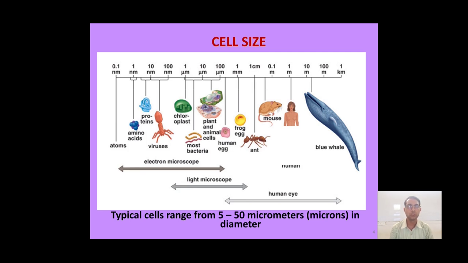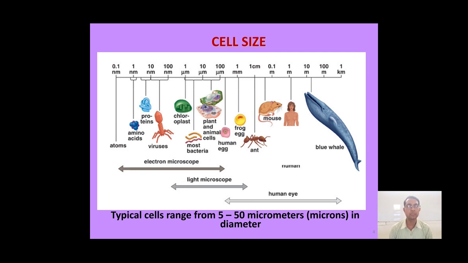So different sizes are given over here. Viruses have a very small size, in nanometers. Here you can see the scale that starts from nanometer, then micrometer, then meter, and up to kilometer. So atoms are very small, and as the nanometer size increases, it gives rise to the viruses.